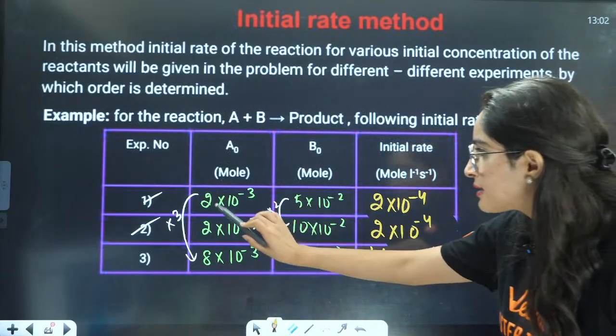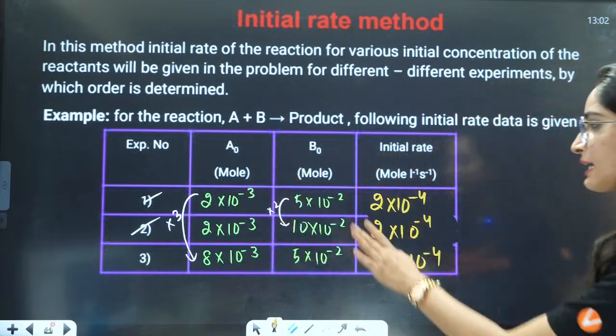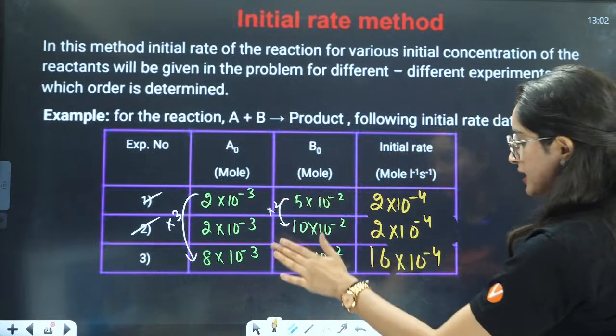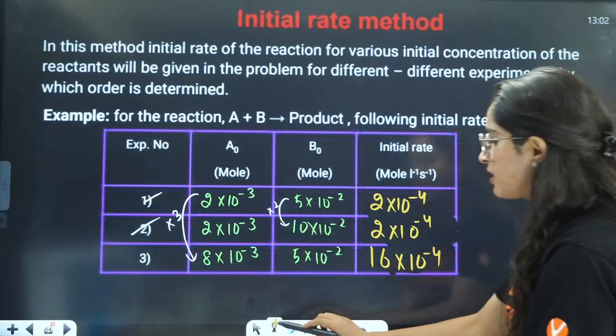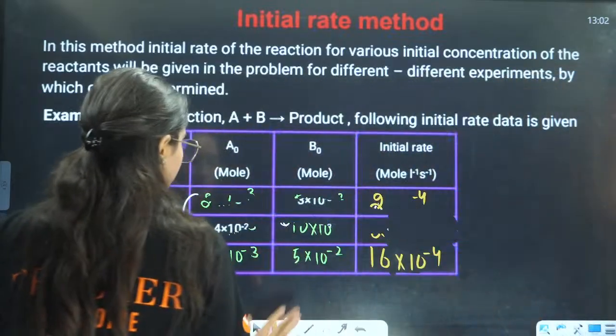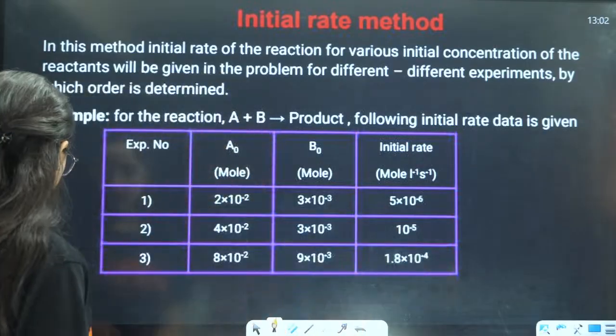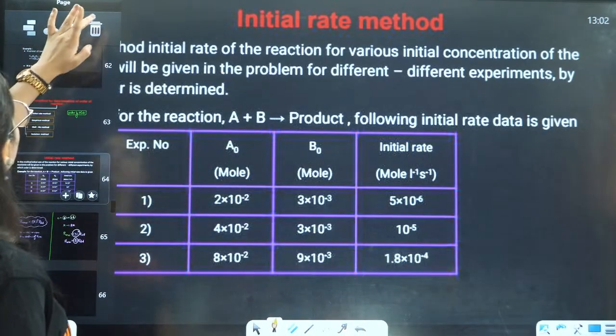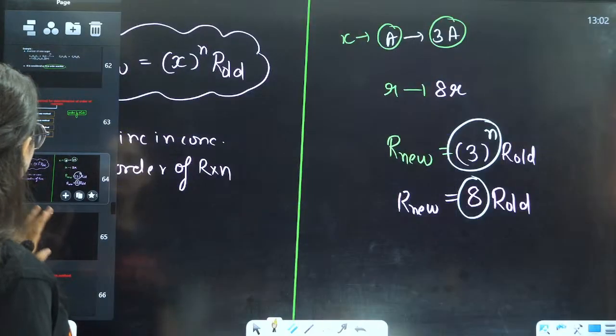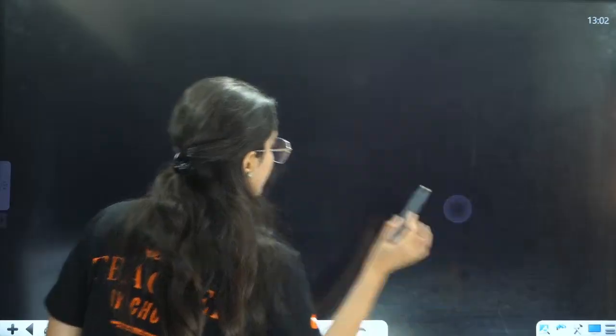So see, this is your, first you will take A as constant. Okay. So I'll do one thing. I'll just erase everything here. I'm making my own table here, right?